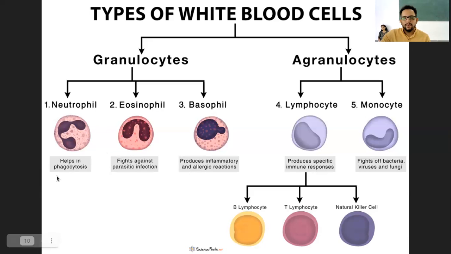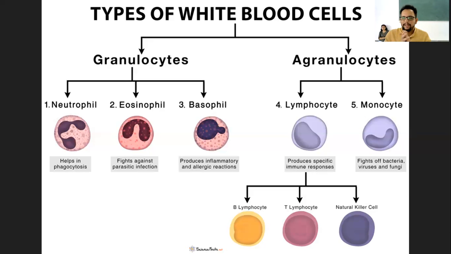Okay. So phagocytosis is the process by which bacteria or virus particles are engulfed by the immune cells. We all know how the amoeba works, right? Whenever an amoeba has to eat something, it creates a pseudopod-like structure, that is an extension of its own body, and then it engulfs that food particle inside the body, and then it breaks it down further like a digestion process.